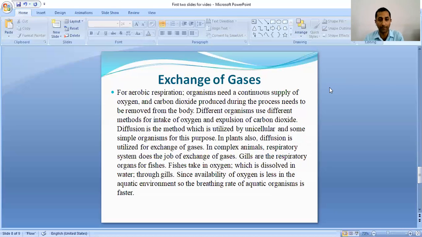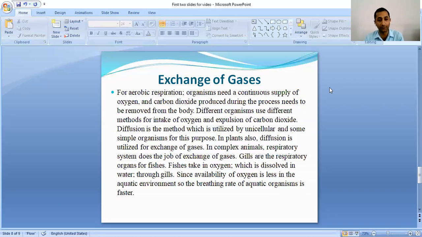Fishes absorb oxygen that is dissolved in the water, and they also release their carbon dioxide in the water only. One thing that we have to remember here is that terrestrial organisms like animals have a slow rate of breathing, whereas aquatic organisms like fishes have a fast rate of breathing.